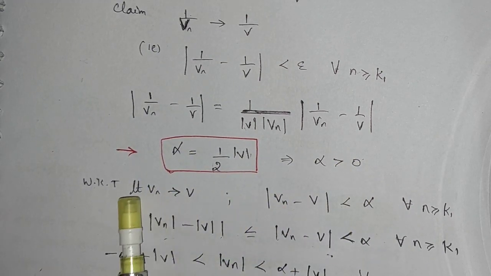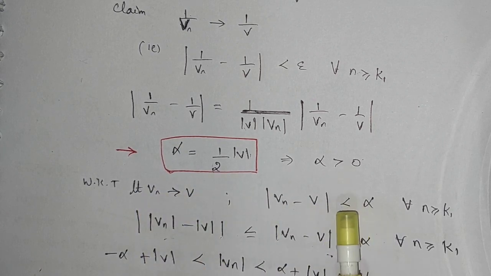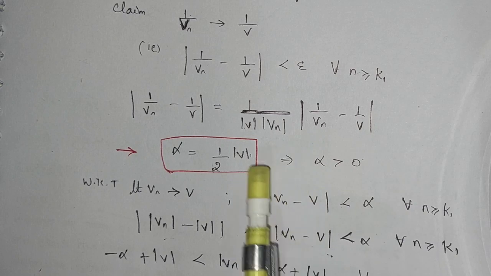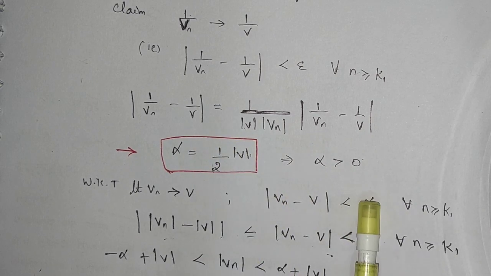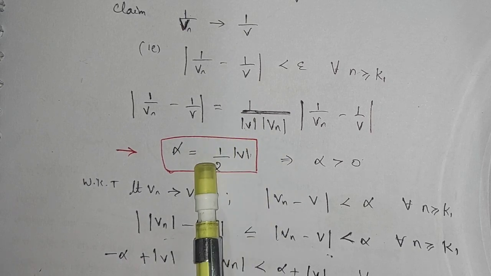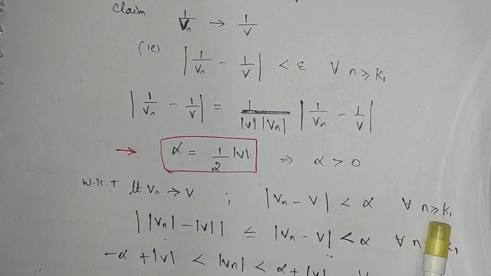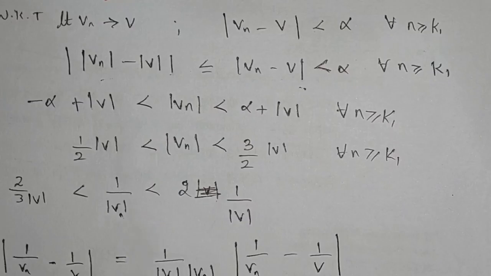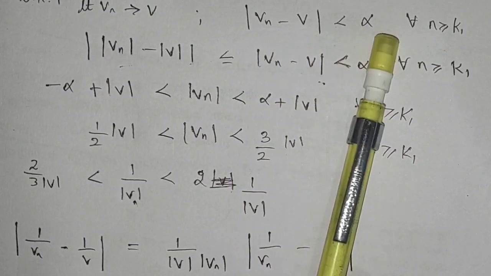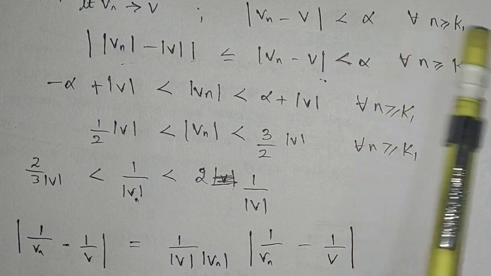I know that the limit as n tends to infinity of vn converges to v. By this I can say mod vn minus v is less than alpha for all n greater than or equal to k1. So when I have alpha as the epsilon, in particular, if I take epsilon to be half times mod v, it will also be satisfied after some k1 stage. So I can say this inequality holds after the k1th stage.